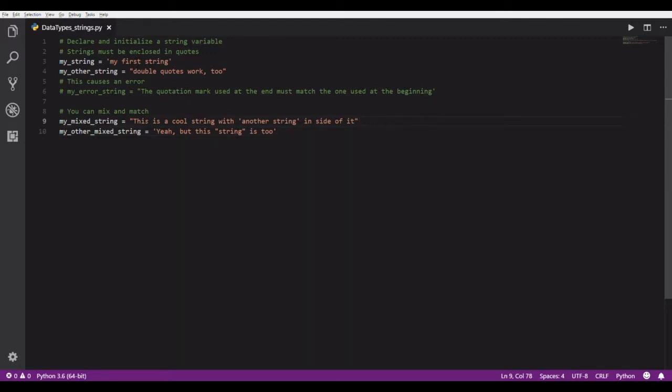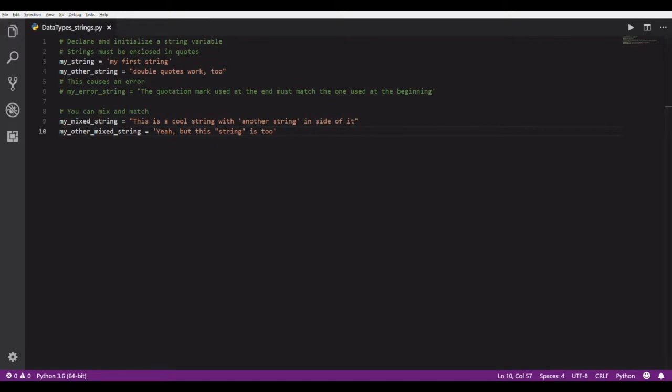You can mix and match if you want to. So I have this string here. I start with a double quote to open it up, and I end it with a double quote. So that's good. But inside, you can see I'm using another set of quotes, the single quote, and that's perfectly fine because the single quote inside the string is not the same as the one I ended with, so Python says, oh, that one's fine, I'm looking for the double quote. As soon as it comes across the first double quote, then it knows the string is done. And you can do it the other way around as well. So I start with a single quote, and then I have a double quote here. Python says, oh, that's fine, I'm not looking for a double quote yet. And then it finds the single quote, now the string is done.